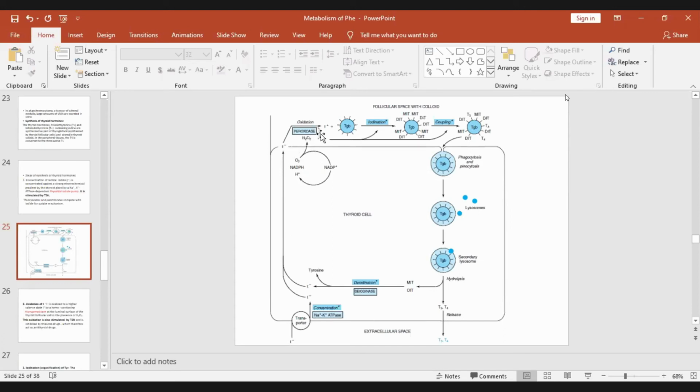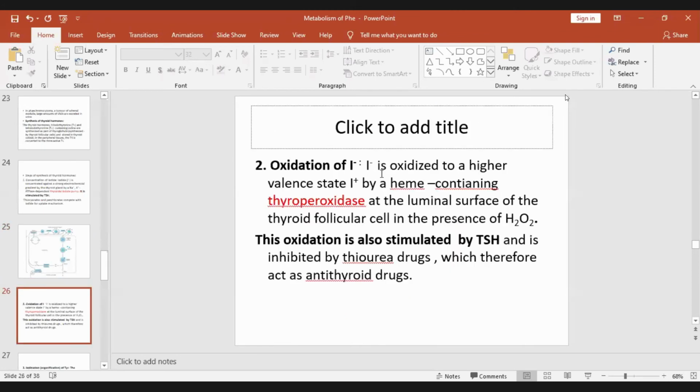Next is oxidation. The anion I minus is converted to I plus. This iodide is oxidized to a higher valence state by a heme containing thyroperoxidase at the luminal surface of the thyroid follicular cell in the presence of hydrogen peroxide.